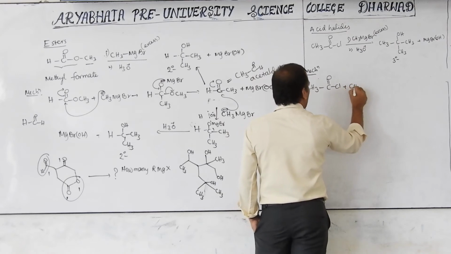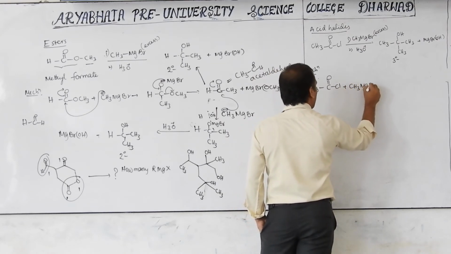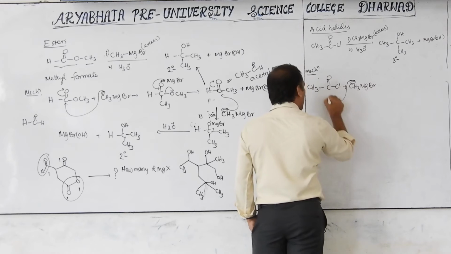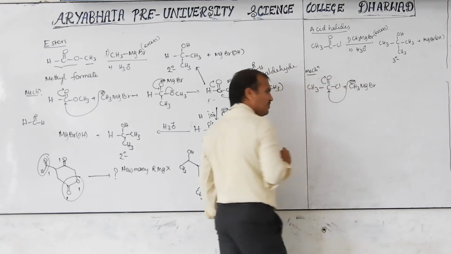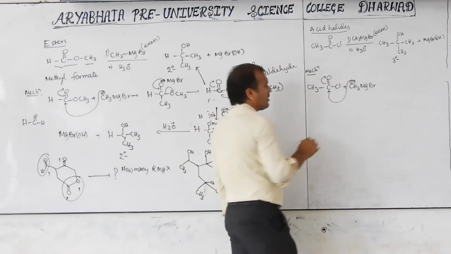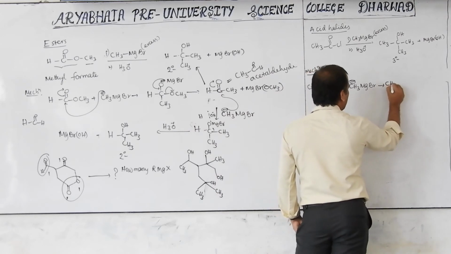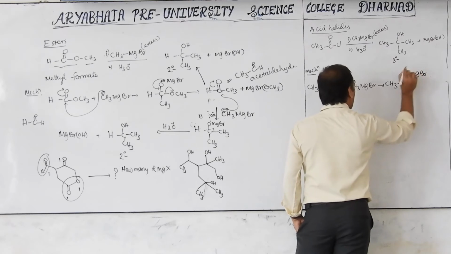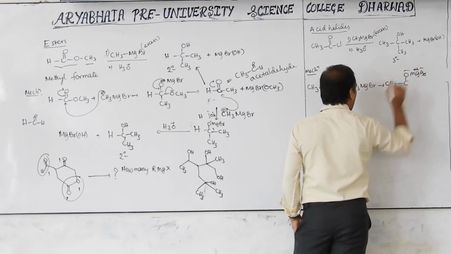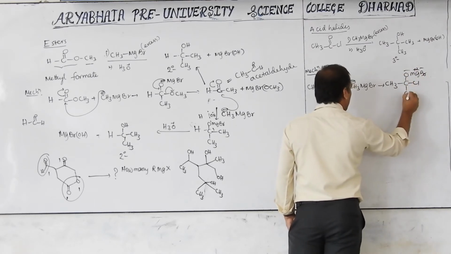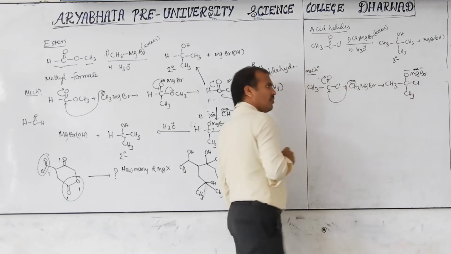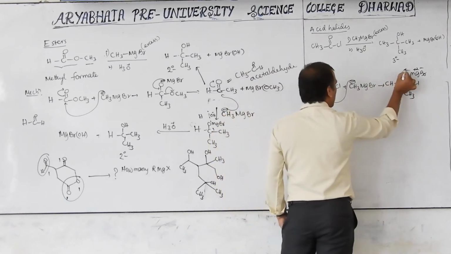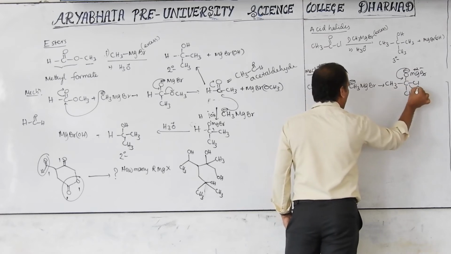Now react with Grignard in the first step. This negative part bonds here, and this will vanish. Next, this will be converted to CH3 and MgBr. This negative part, this positive, this negative. Here Cl, this will be CH3 bonded to Grignard. When this negative part comes here, this Cl will be eliminated.